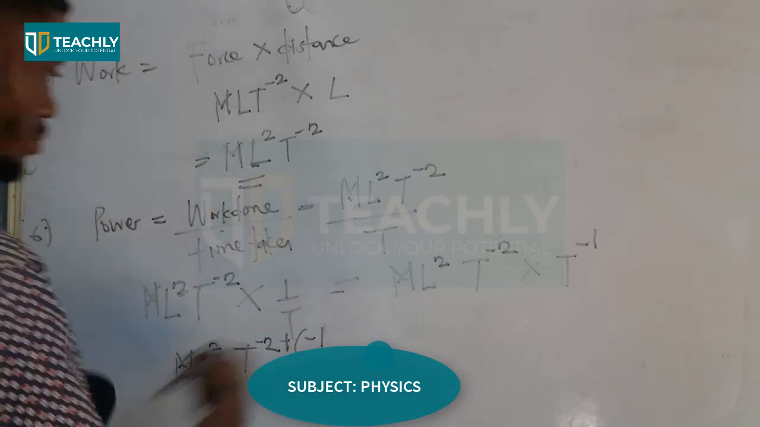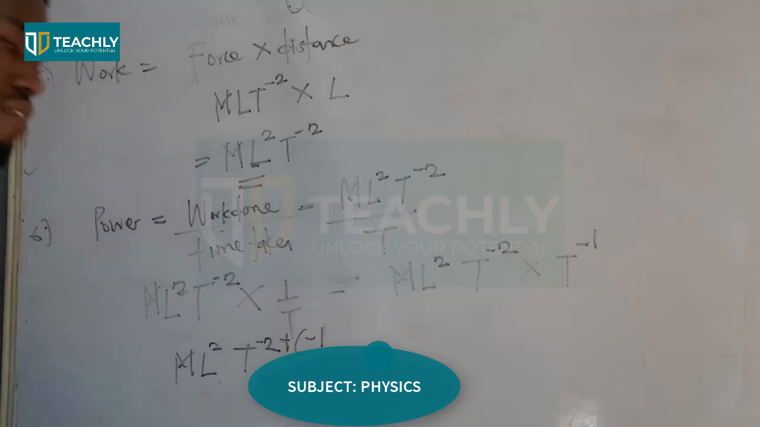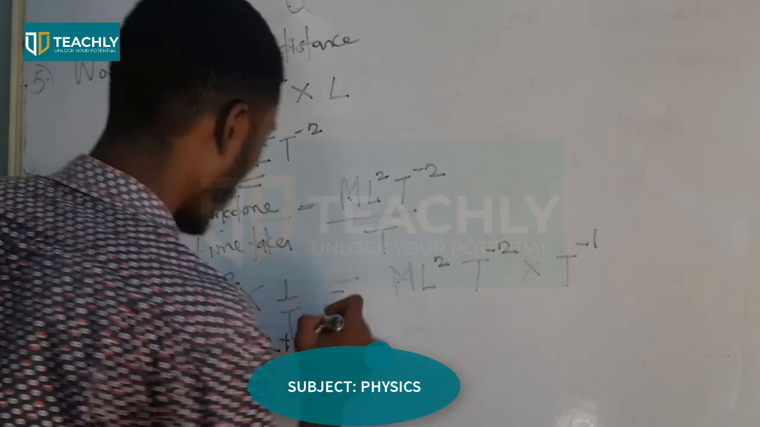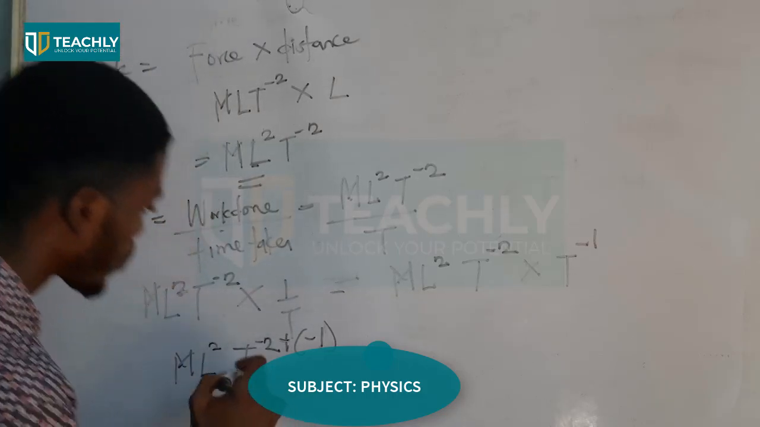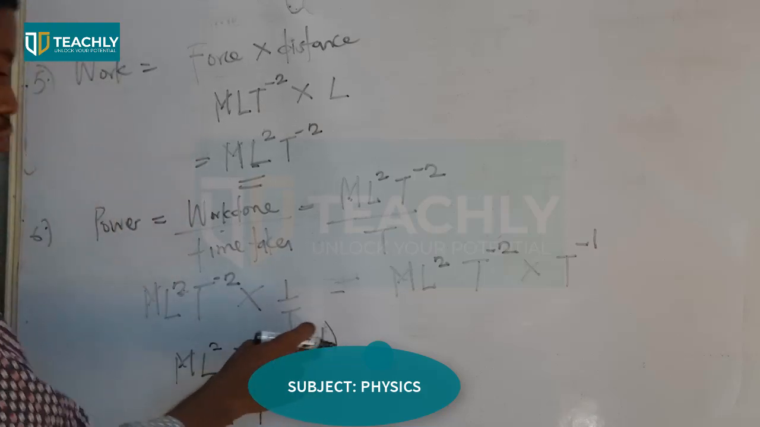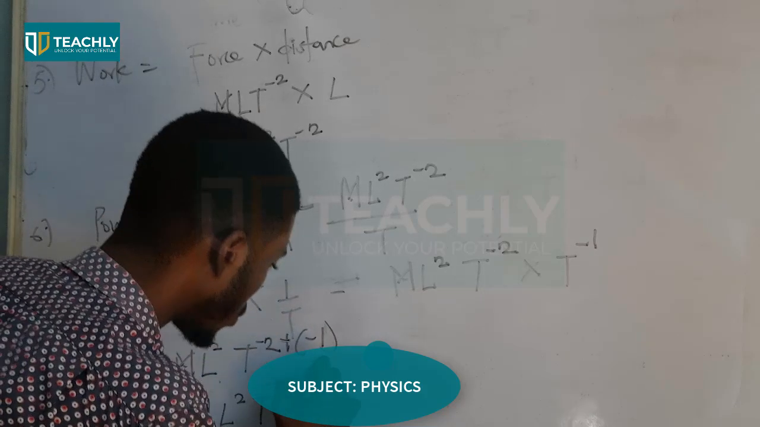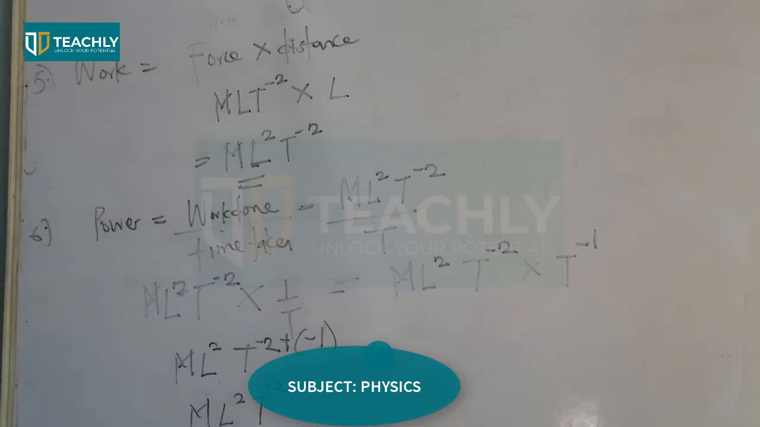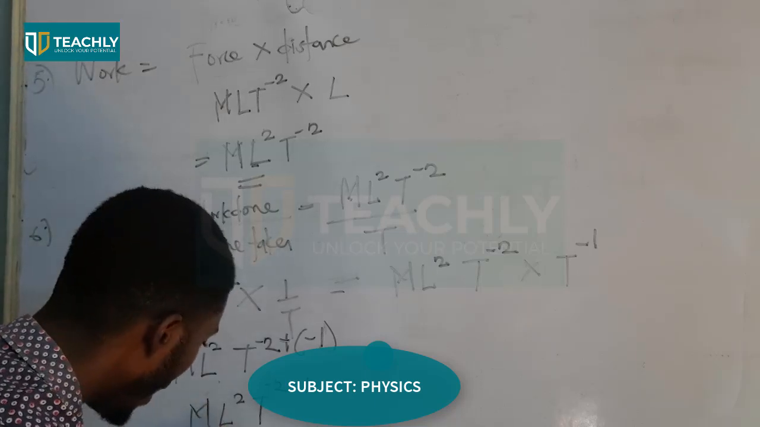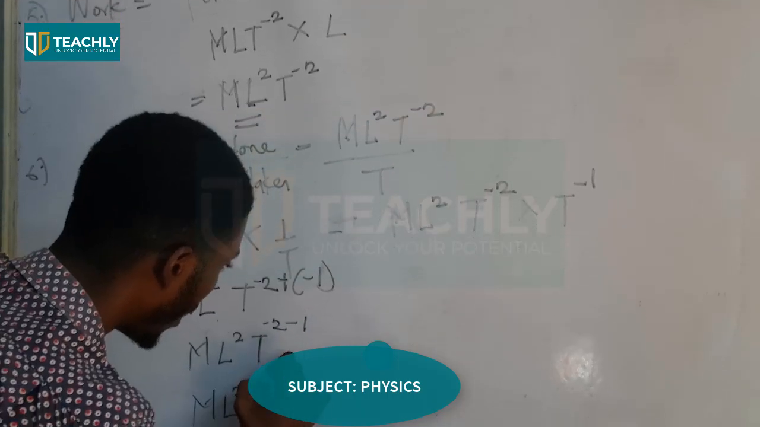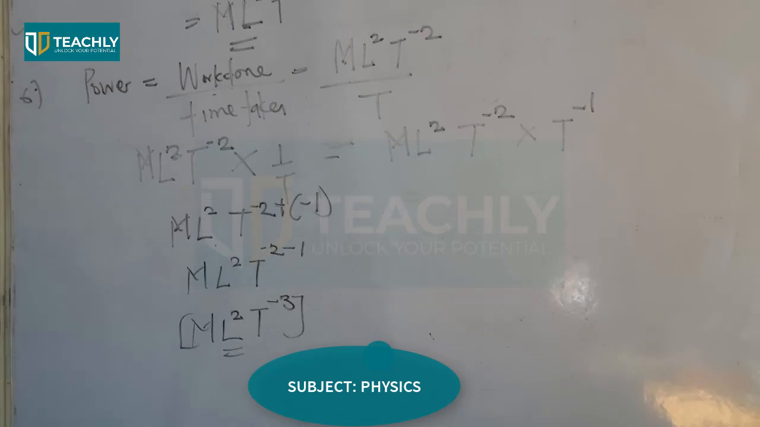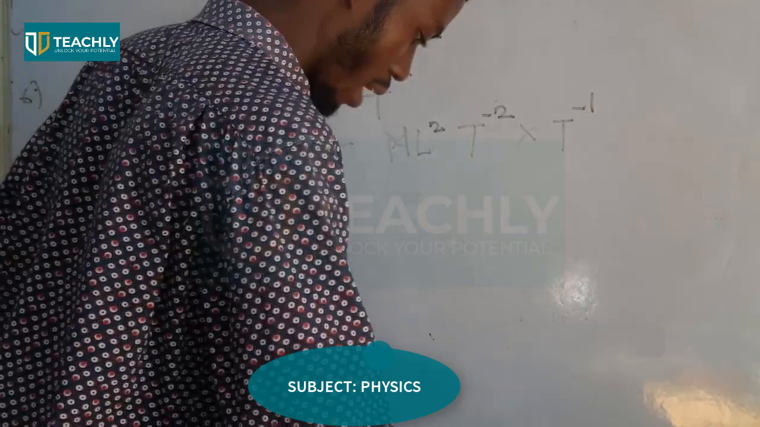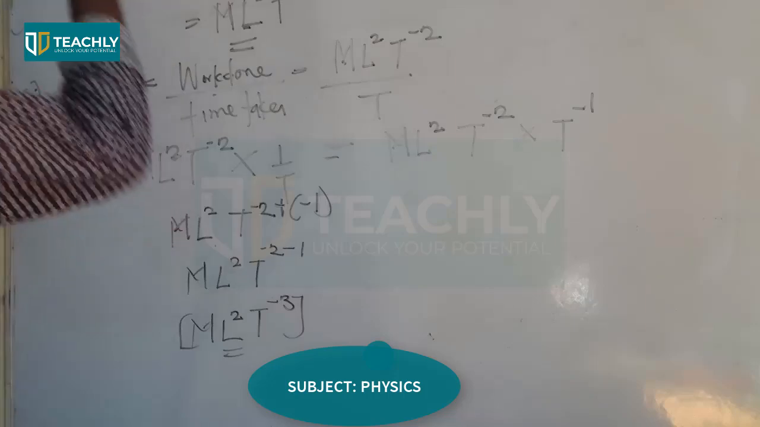Because we are following the law of indices, because they have similar alphabets, right? So then we have ML squared, then T minus 2 plus minus 1. The answer is ML raised power 2 T raised power minus 3. And we have more, pressure.